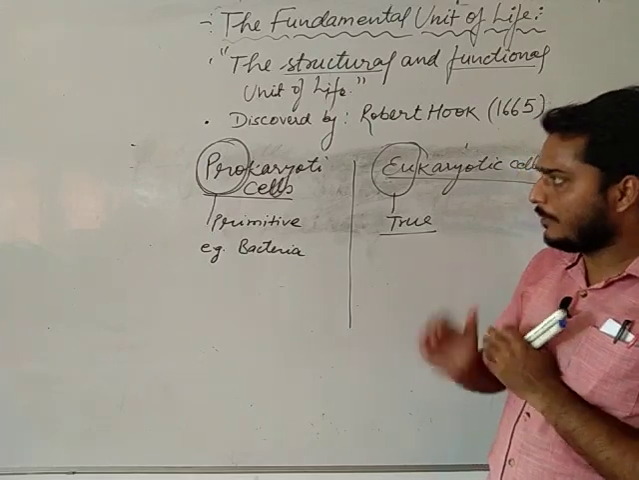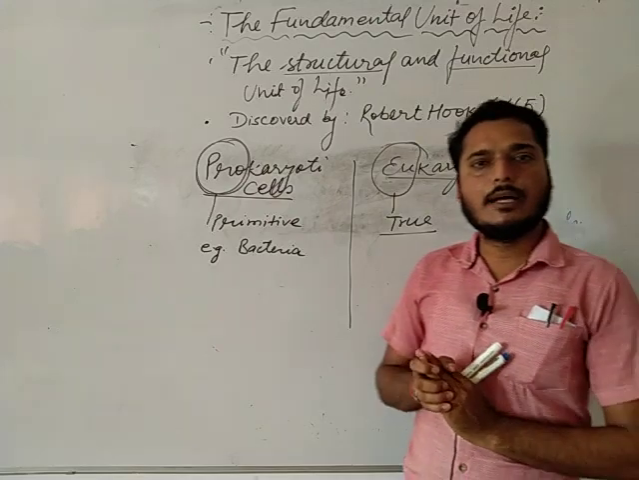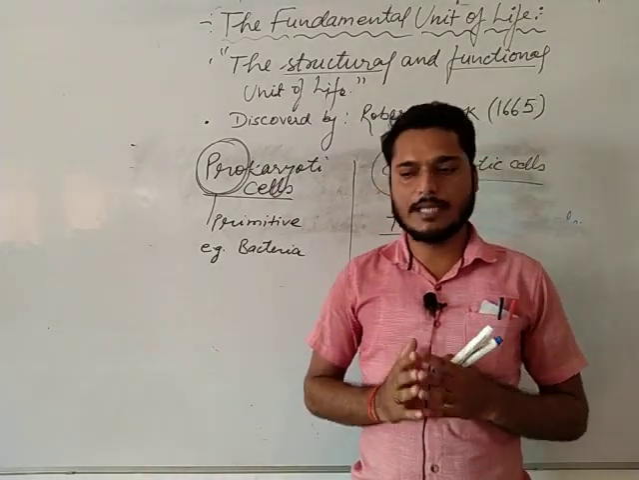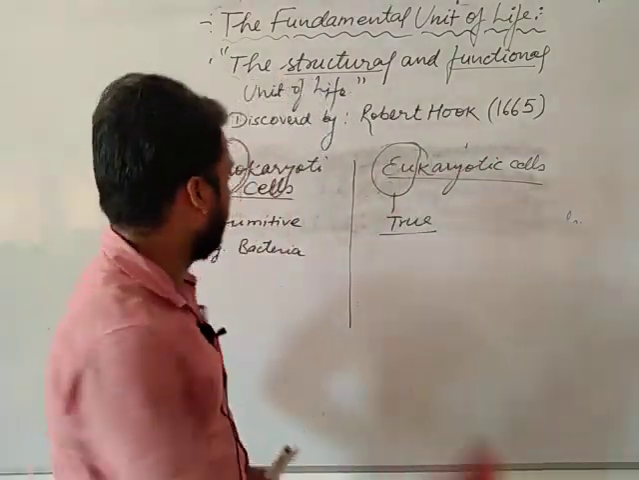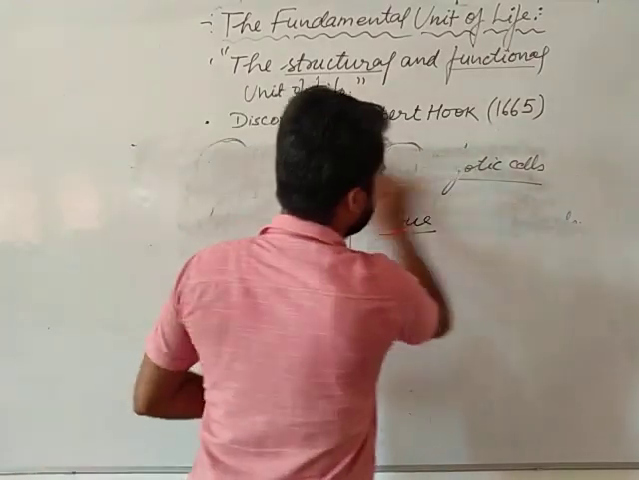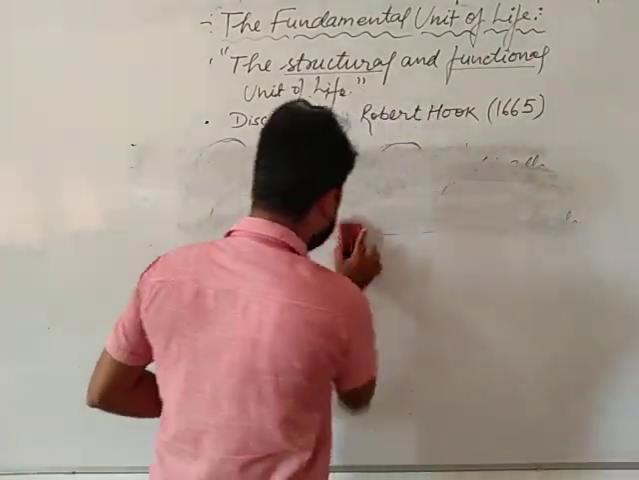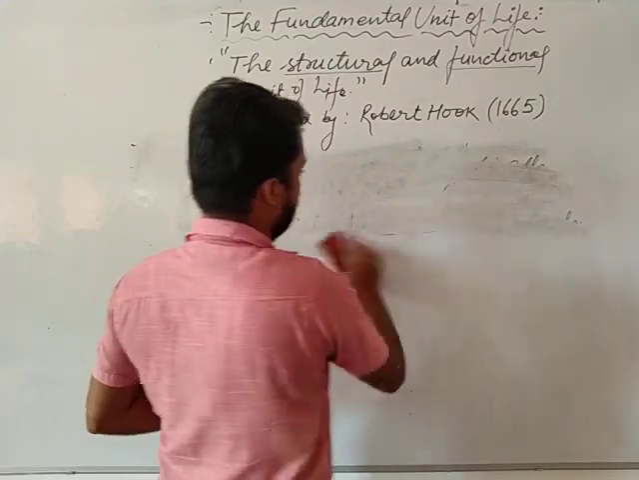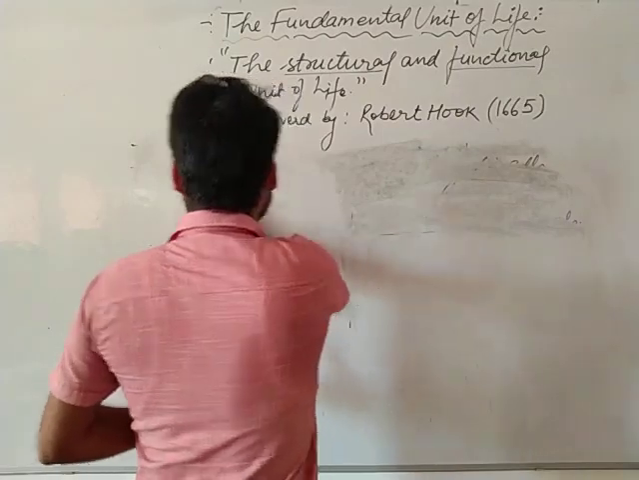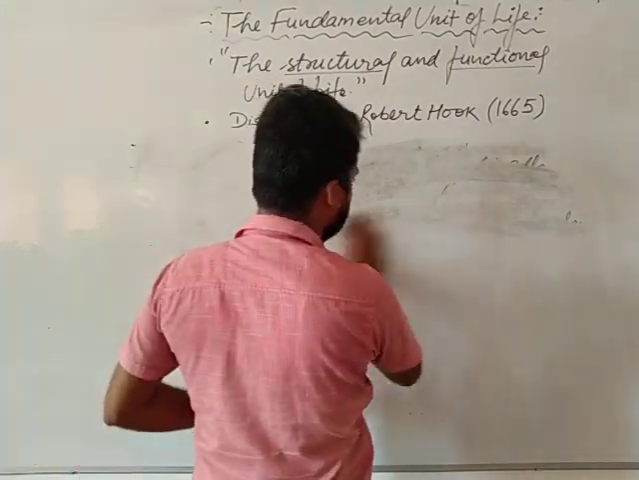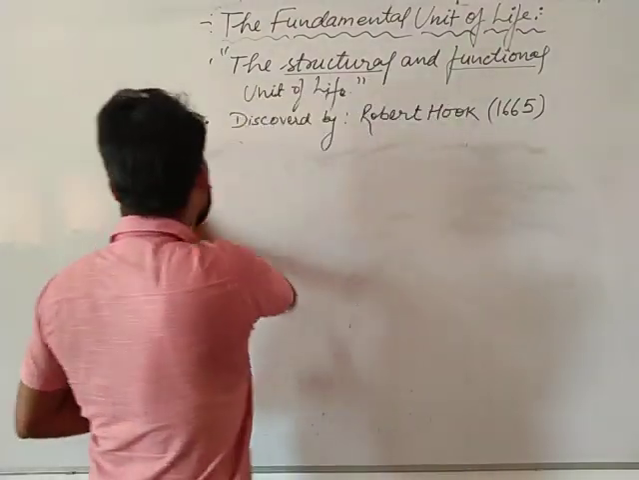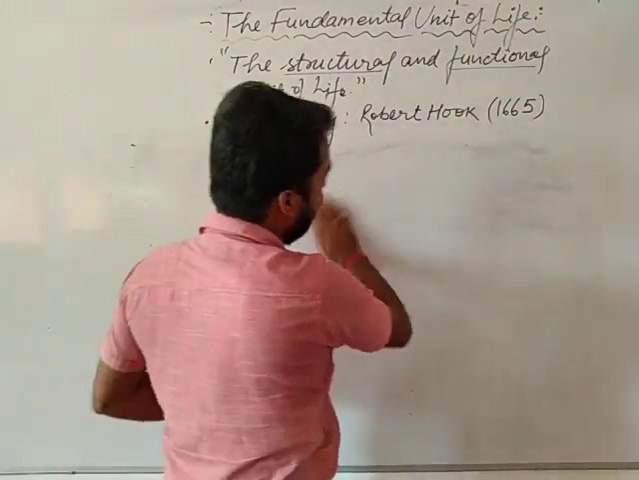After that we should talk about the plant cell and animal cell. What is a plant cell and what is an animal cell? First of all we should talk about a normal cell structure. After that we can discuss the plant cell and animal cell.